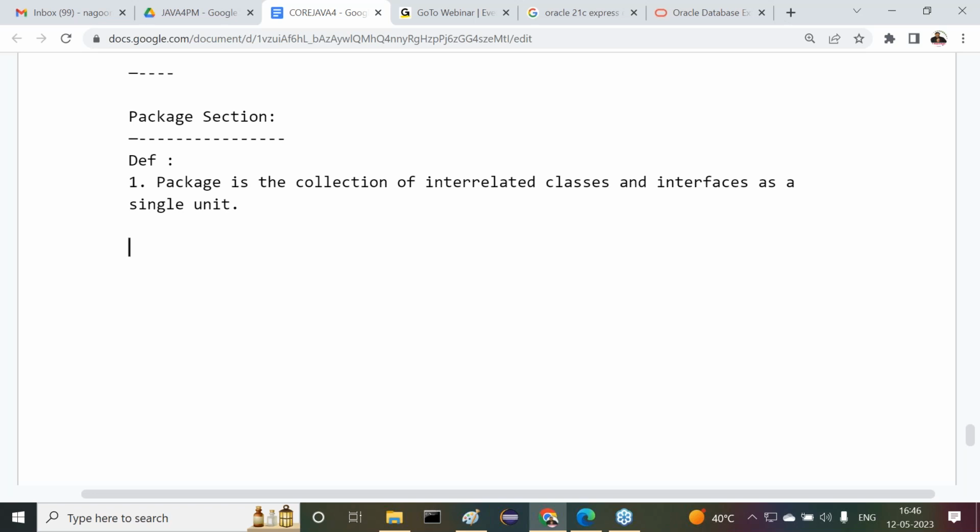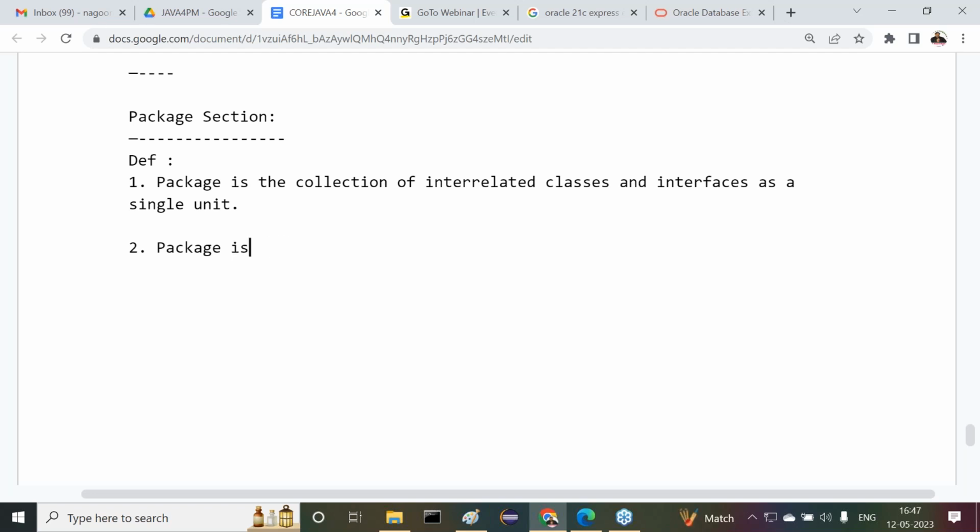Next one is the java.lang package, which contains classes and interfaces. All these classes and interfaces are interrelated, and they are mainly for the basics of Java, that means fundamental components of Java. Got it or not? Like this, package is a collection of interrelated classes and interfaces as a single unit. That's the first definition here. Second definition, all of you observe carefully. This is our required definition. Number of times we are going to use this. Observe carefully.